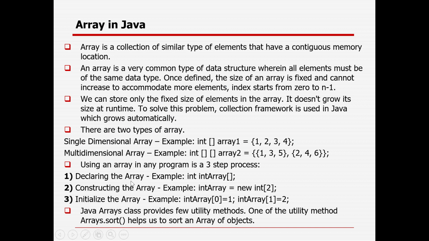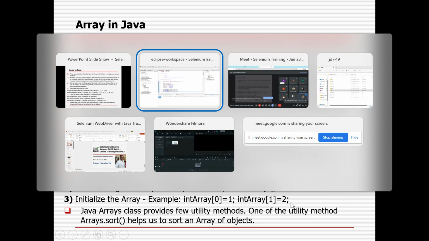We can declare the array, which is the data type, the array name, and the size of the array. Then I can define it, the array size. Here it is one dimension, two dimension, then the size of the array, and then I can construct it. I mean, I can initialize the variable for each and every element.